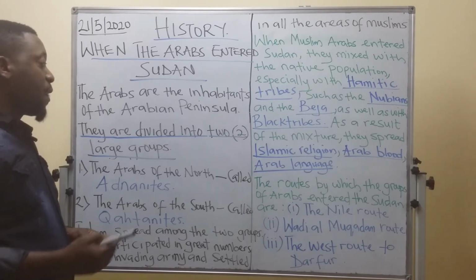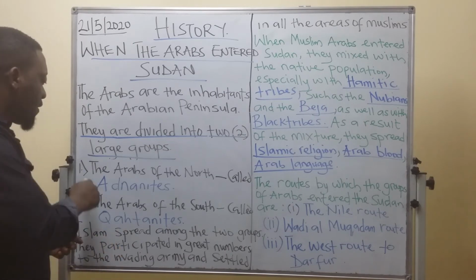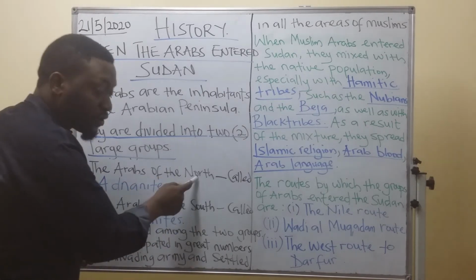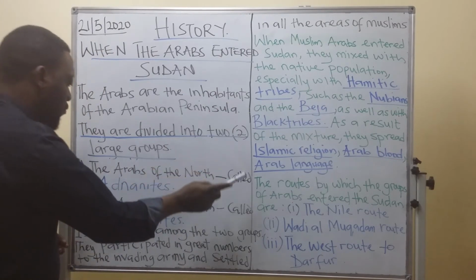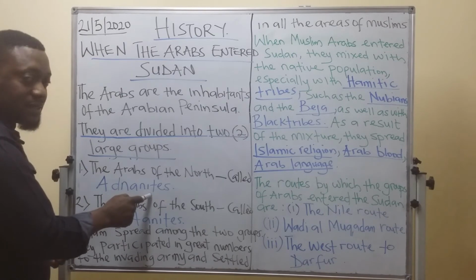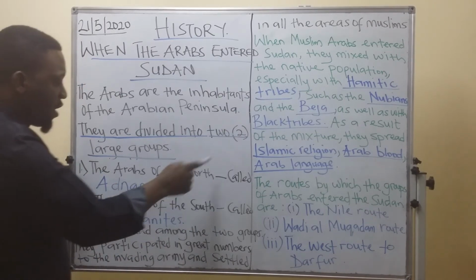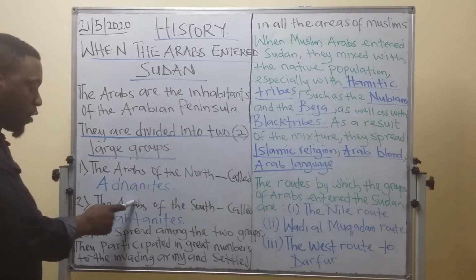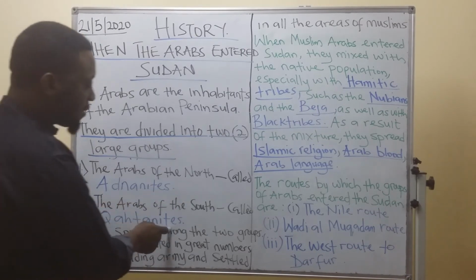The first one is the Arabs of the north, called the Adnanites. Then the second one is the Arabs of the south, also called the Quatanites.